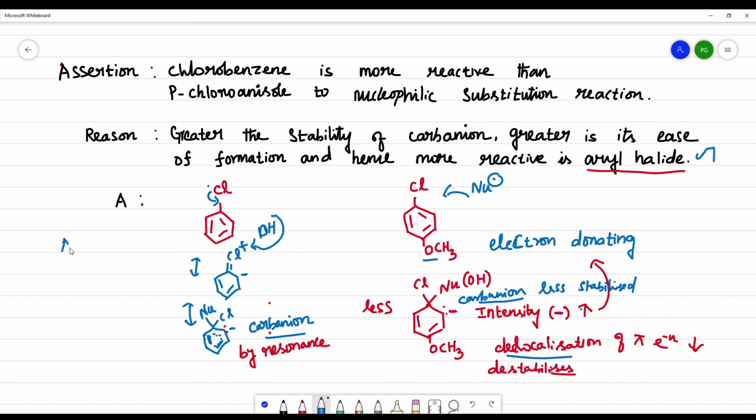Here the assertion given is correct and the reason given is also correct, and the reason given is a correct explanation for the assertion. So the option is A.